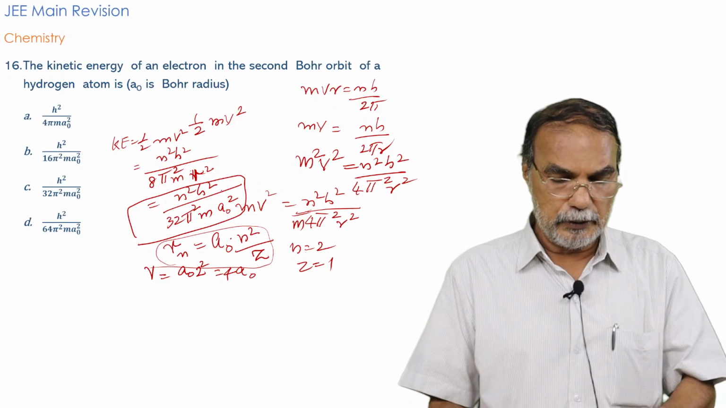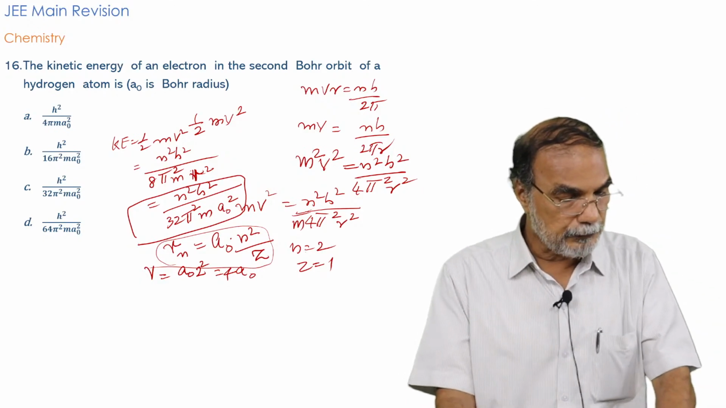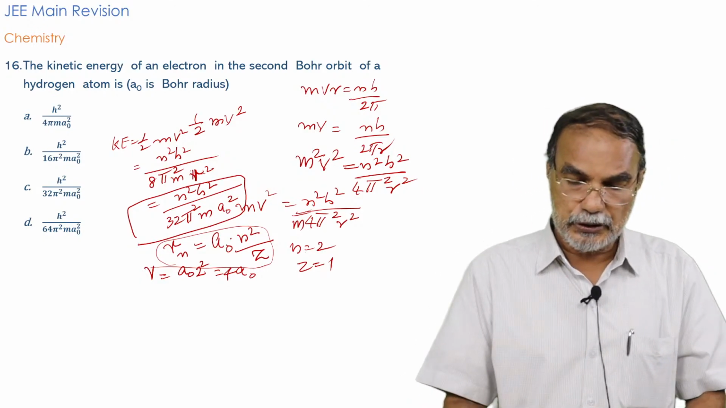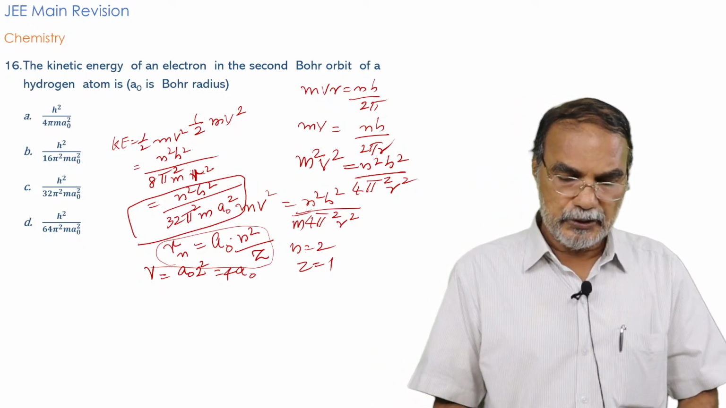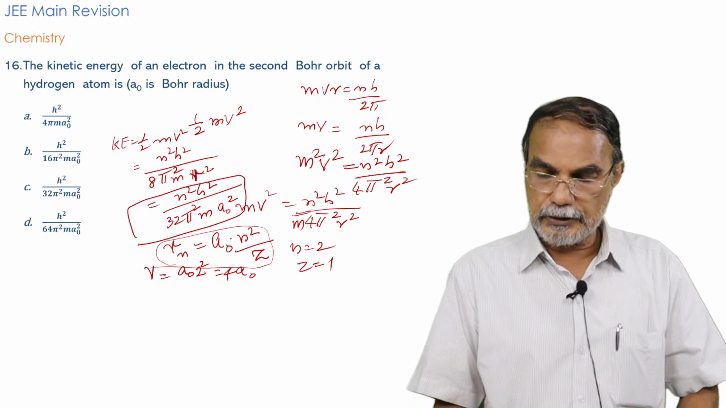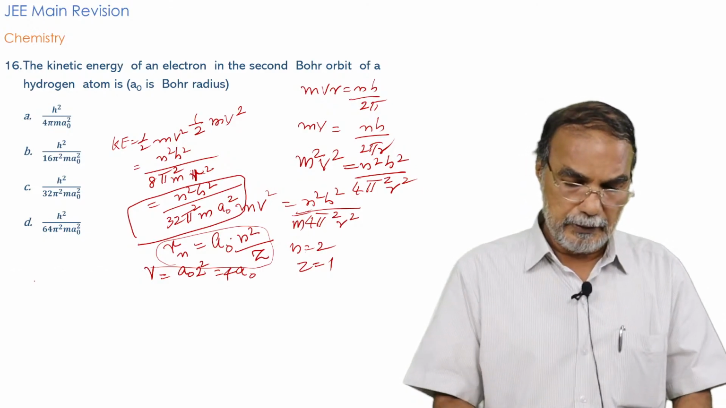Among the given equations, the correct equation is therefore C. C is the correct equation: h square by 32 pi square m a0 square. So that's the equation that you get.